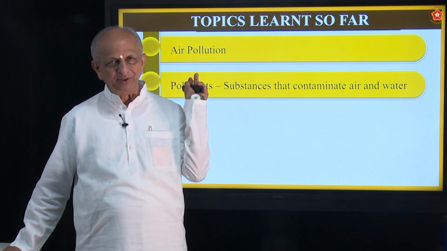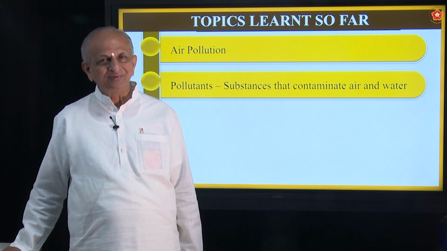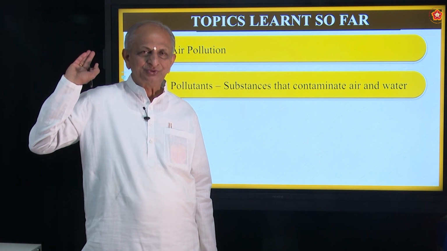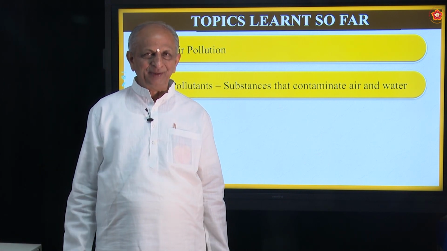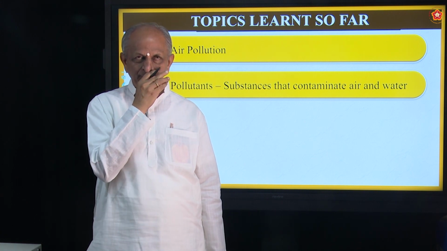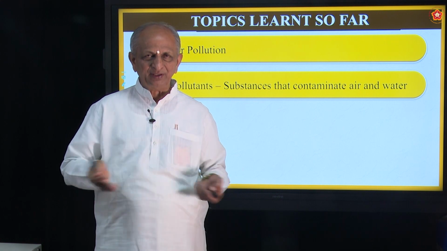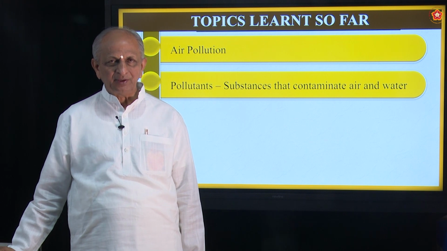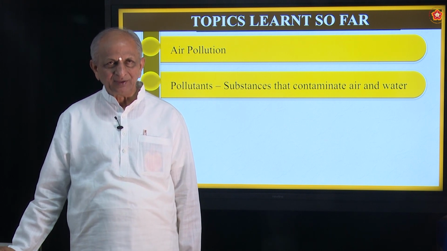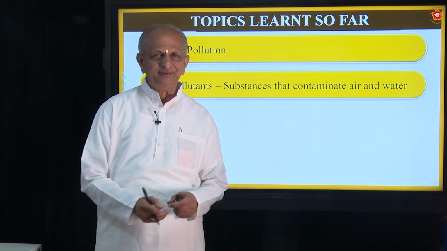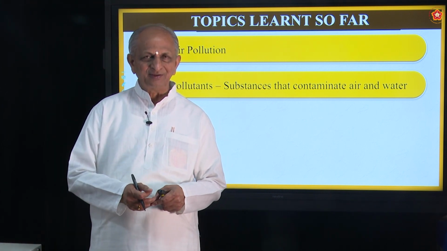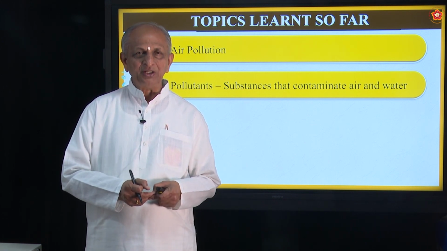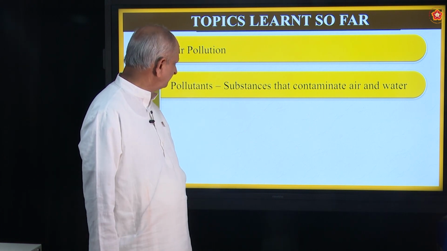When air moves from one place to another, how does it move? From higher pressure to lower pressure. So, when it moves, it will be contaminated, mixed with dust particles and dry leaves, correct? And some of the smoke of the factories, smoke of the vehicles, is it not? And burning of fuels, all these will add to air pollution.